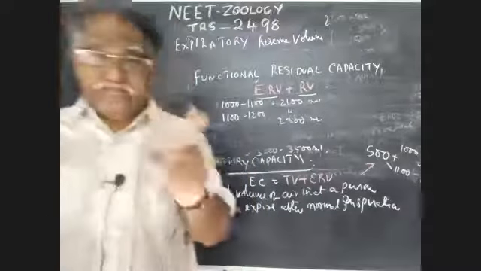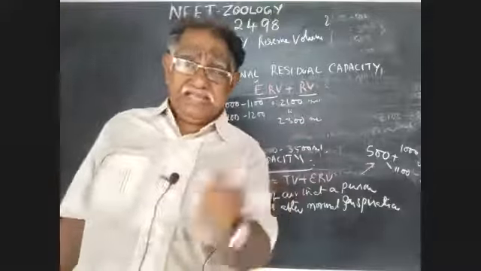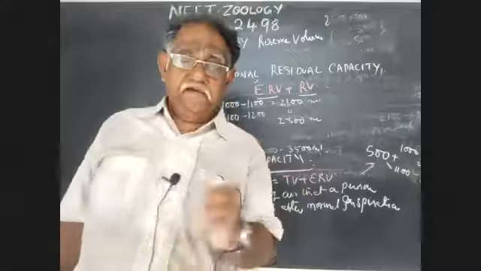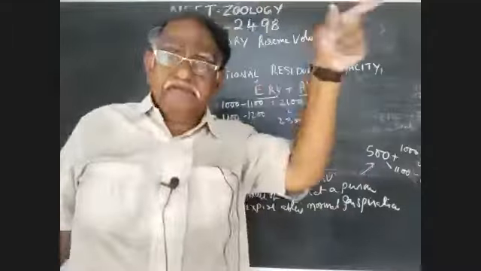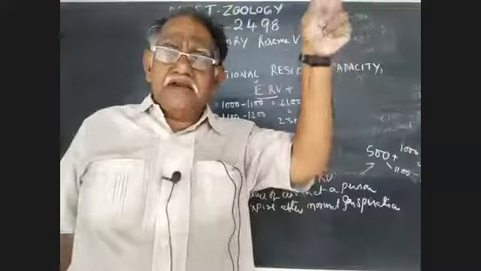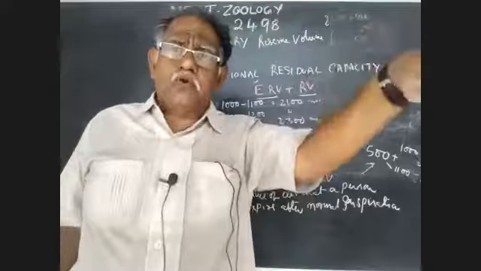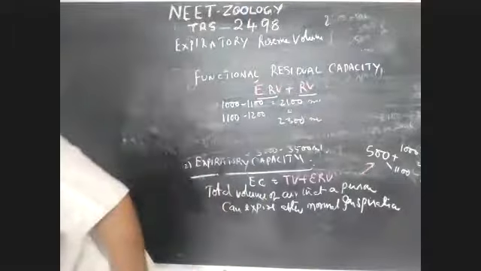So IC is equal to TV plus IRV. EC, expiratory capacity, is ERV plus TV. Functional residual capacity is ERV plus RV: expiratory reserve volume plus residual volume. And next one, vital capacity.